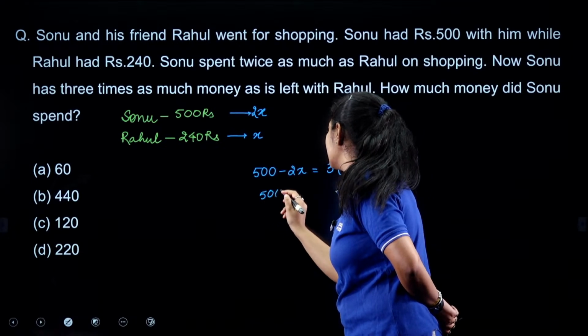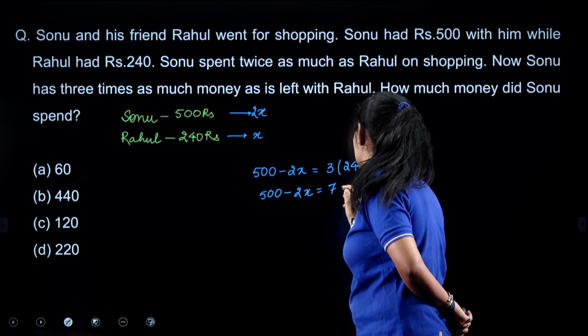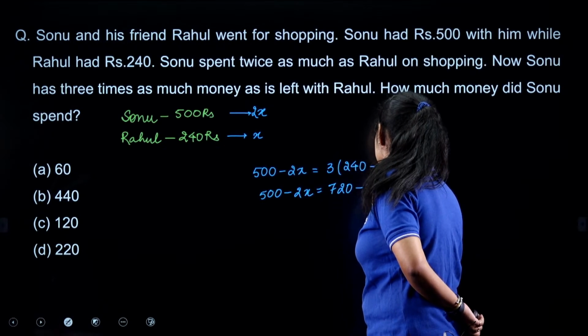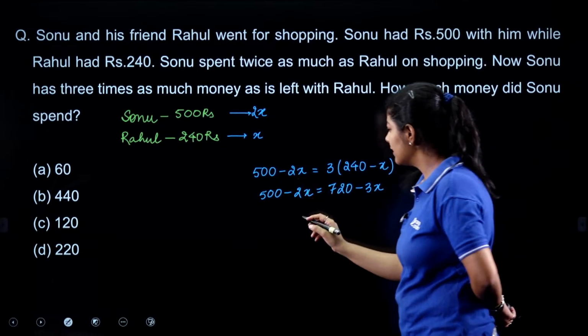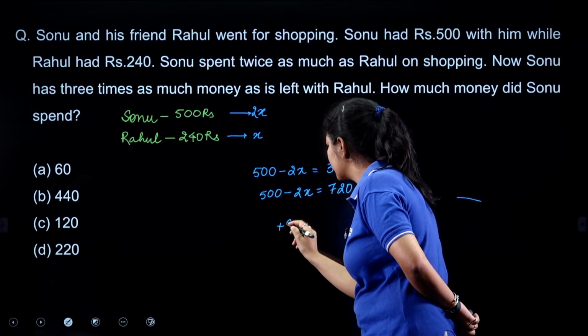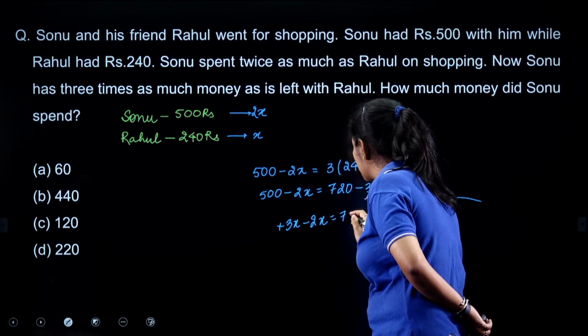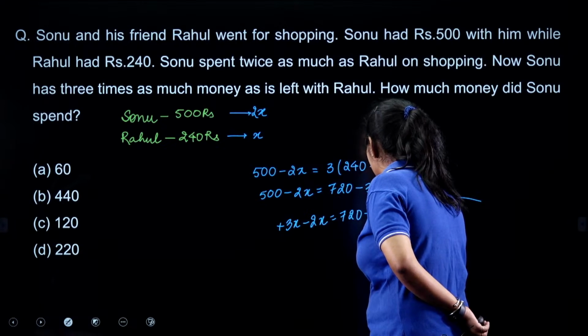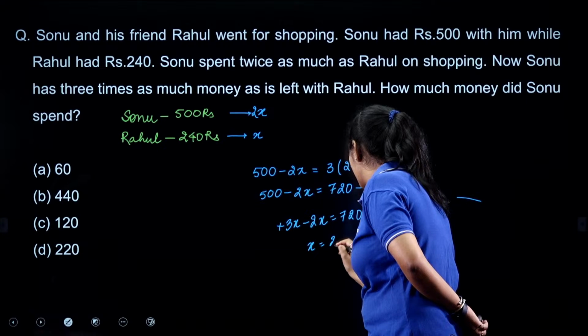So 500 minus 2x equals 720 minus 3x. Now I transfer the minus 3x to that side: 3x minus 2x equals 720 minus 500. So x equals 220.